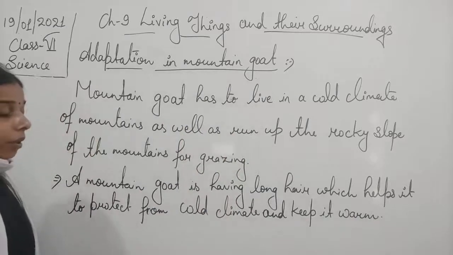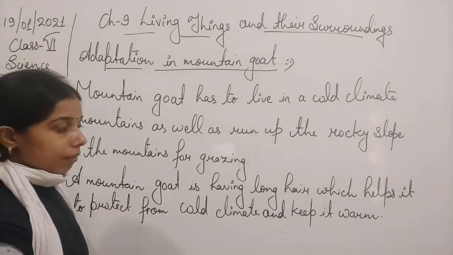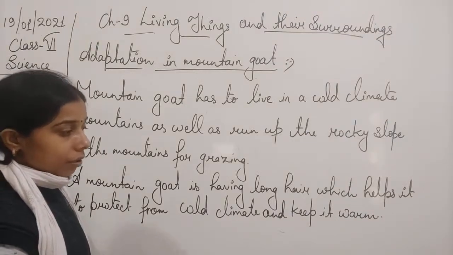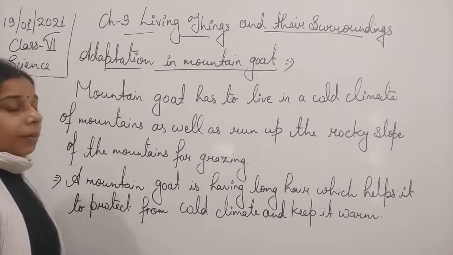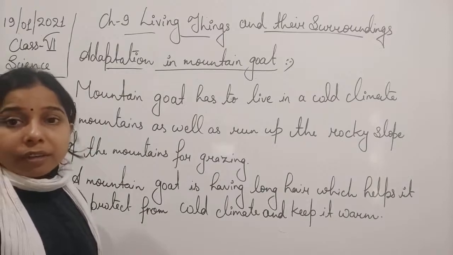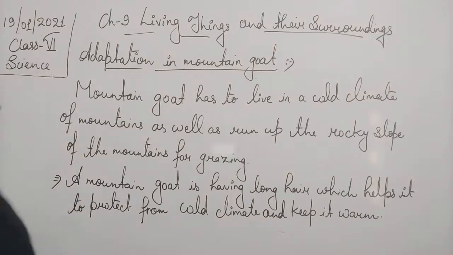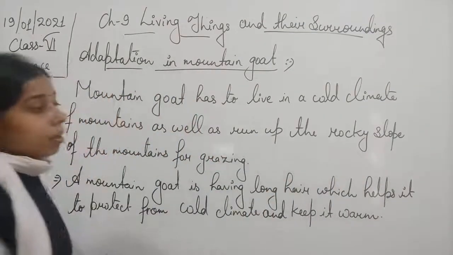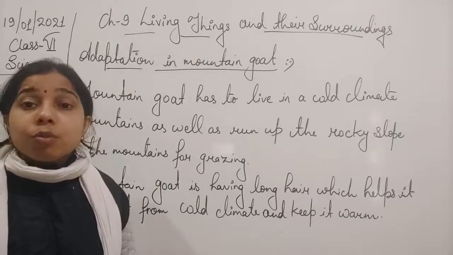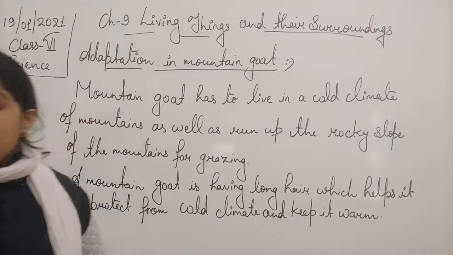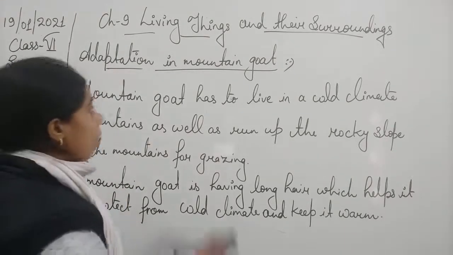Okay, so the first thing is the cold climate, and they overcome this problem because of having the feature of long hair. So this long hair will help them to keep their body warm, as it helps to protect them from the cold climate. Okay, the next one is to run up on the rocky slope, so they have strong hooves. These hooves make them move from one rock to another rocky slope. So we can say they have strong hooves.